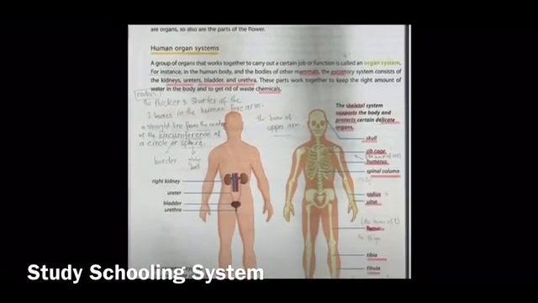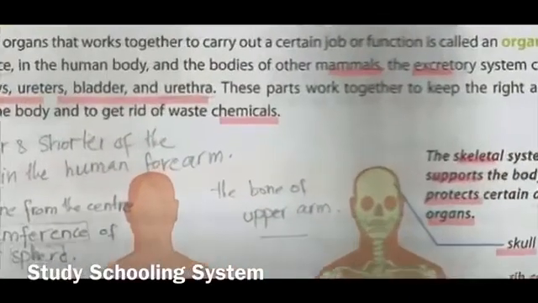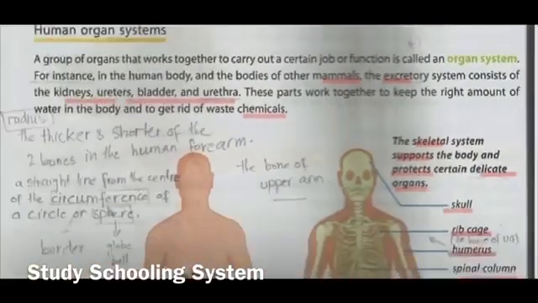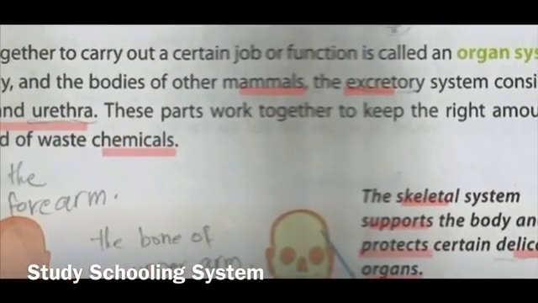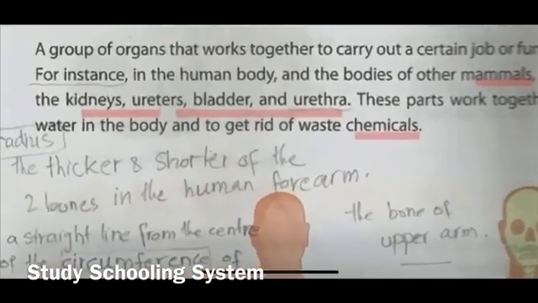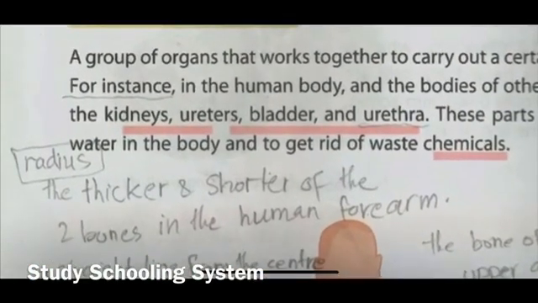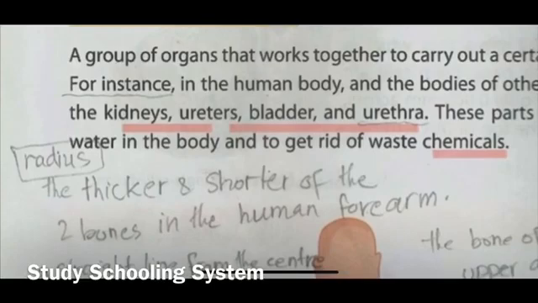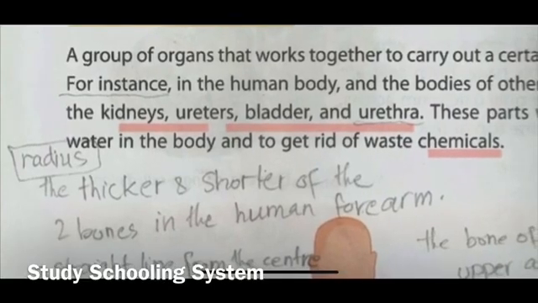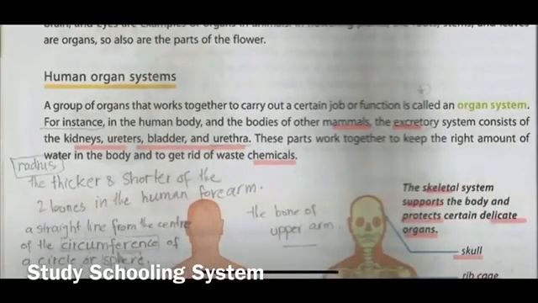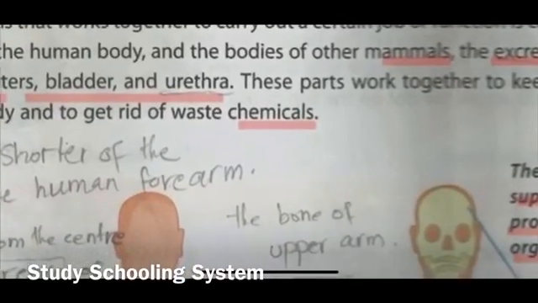Then we move to the organ systems, and your first word is mammals, then your other word is excretory, and then we are going to underline the organs that are kidneys, ureters, bladder, and urethra. These are the organs that make up the excretory system. And then your other word is chemicals.